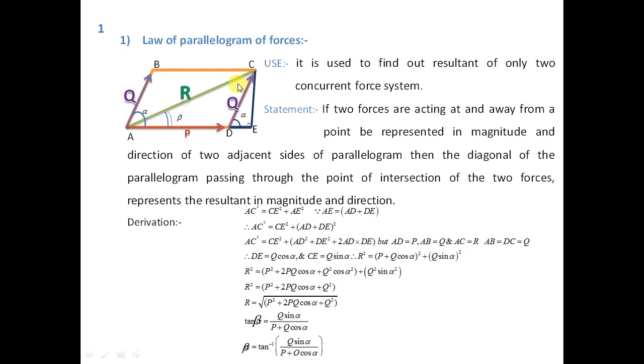So here the diagonal AC of this parallelogram represents the resultant of forces P and Q, which are themselves the two sides of the parallelogram. So we are going to now derive the equation.